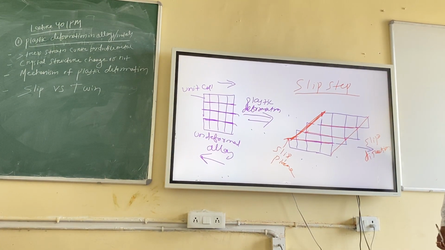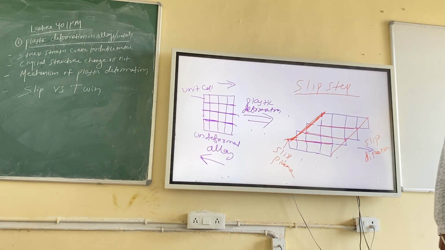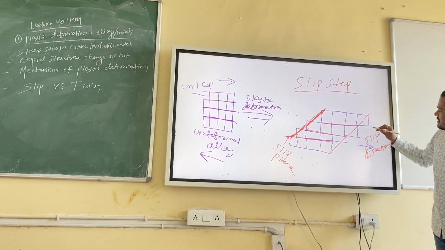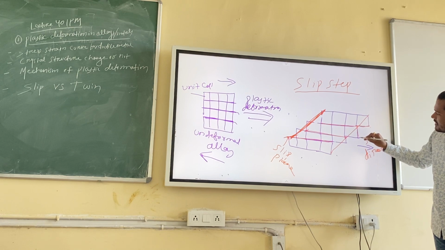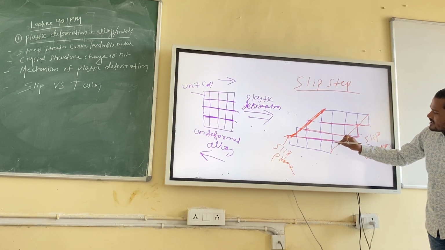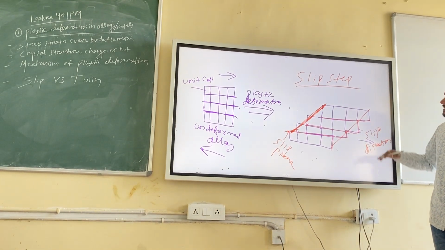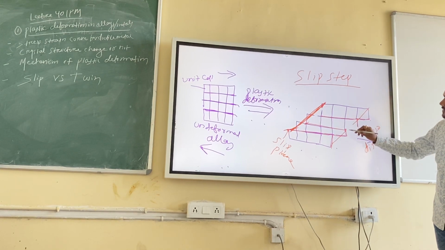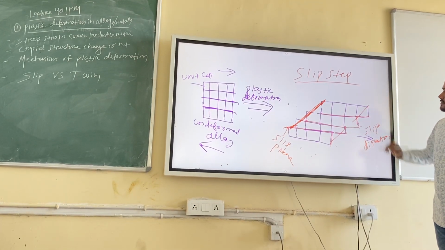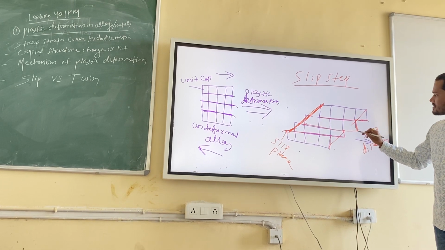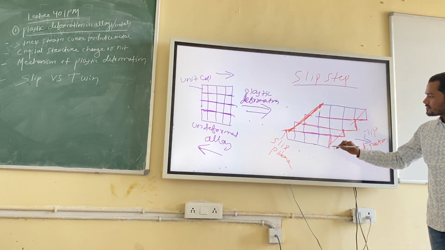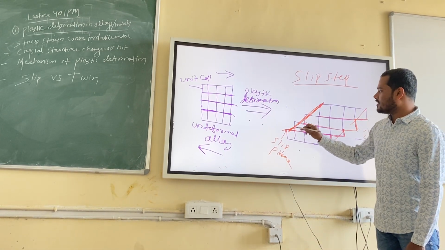Can you people see some steps here? See, this is one step, right? These are steps, like stairs. You can see the steps. Here also, this is one.